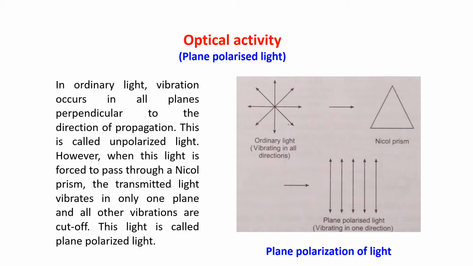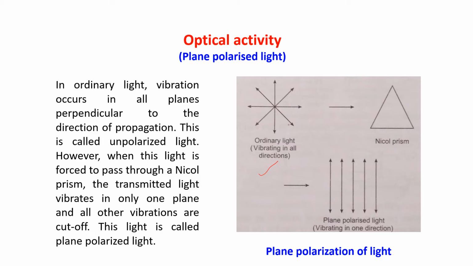Let us first see what is plane polarized light. In ordinary light, vibration occurs in all planes perpendicular to the direction of propagation. You can see this one. This is the ordinary light.